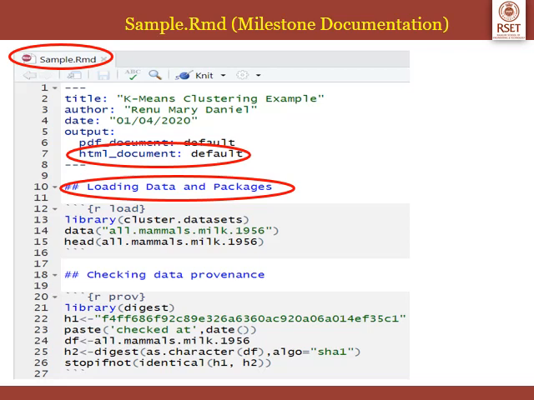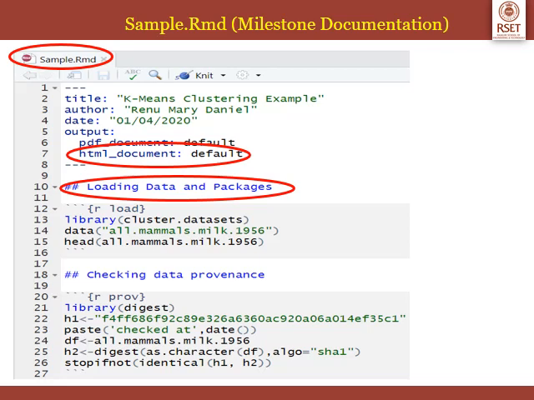That particular value is stored in H1. Next, I'm printing the date on which this particular RMD file is executed. So the current date and time will be printed in line number 23 when you execute this. Next, in line number 24, we are loading the all.mammals.milk data set into a data frame called DF.